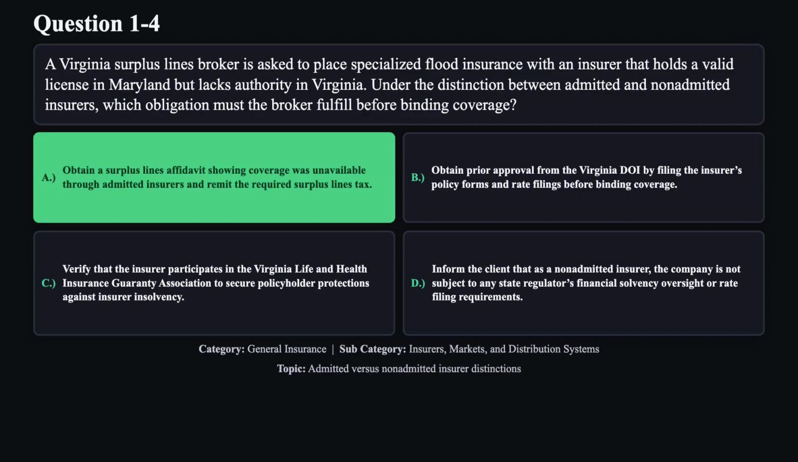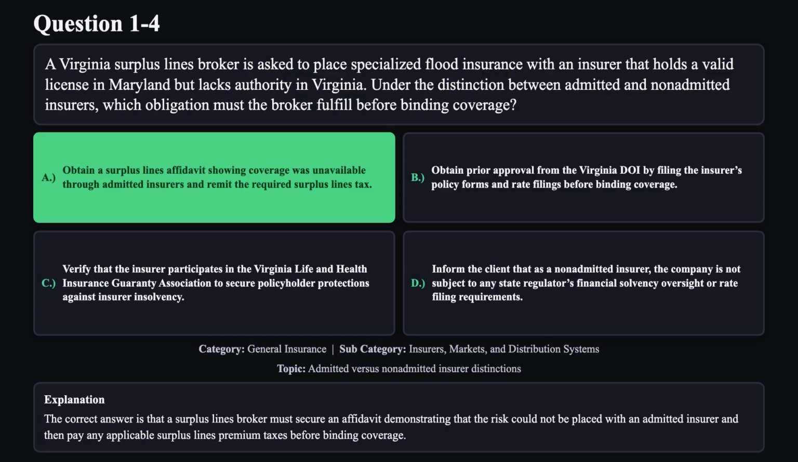The correct answer is A. The correct answer is that a surplus lines broker must secure an affidavit demonstrating that the risk could not be placed with an admitted insurer and then pay any applicable surplus lines premium taxes before binding coverage.